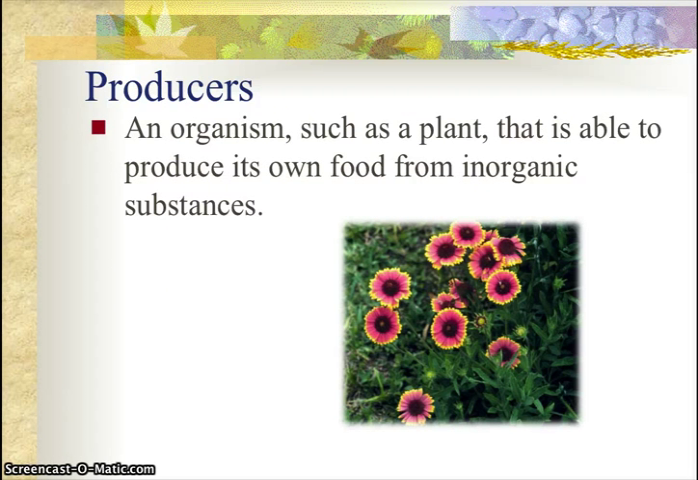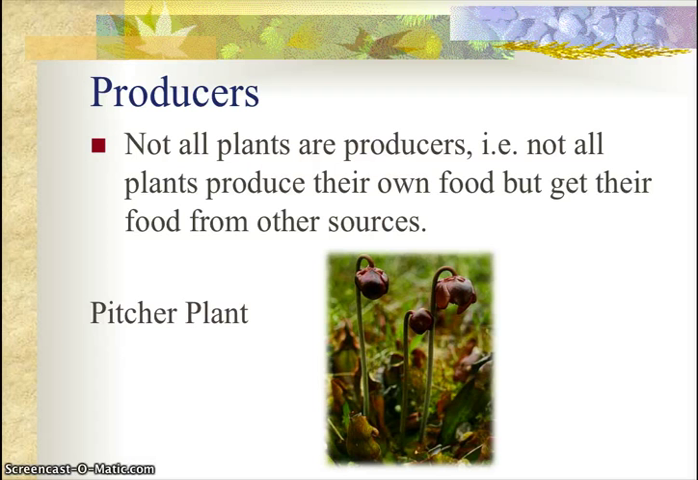A producer is an organism, such as a plant, that's able to produce its own food from inorganic substances. It's important to note, however, that not all plants are producers. What we mean by that is not all plants produce their own food, but sometimes get their food from other sources. An example of that we can find right here in Newfoundland is the pitcher plant. The pitcher plant does not produce its own food. Instead, it acquires its food by trapping small bugs and insects in the leaves, and they trap them and eat them.